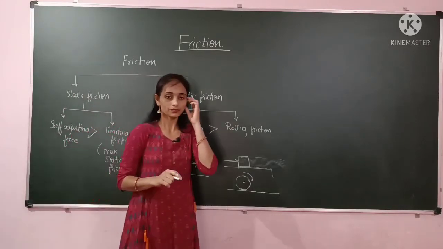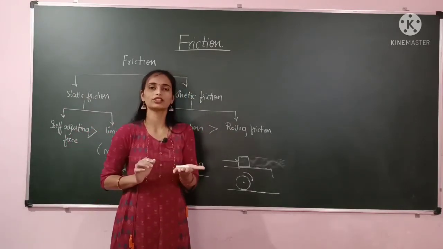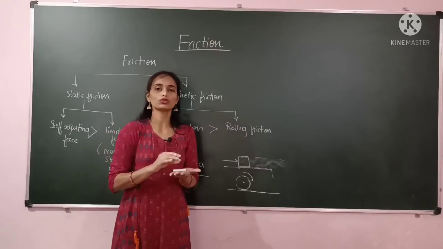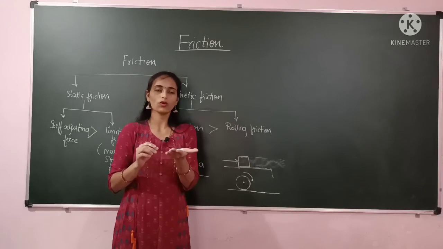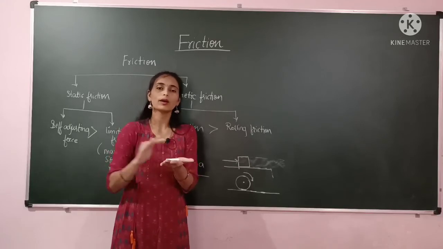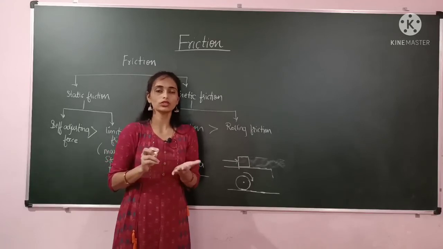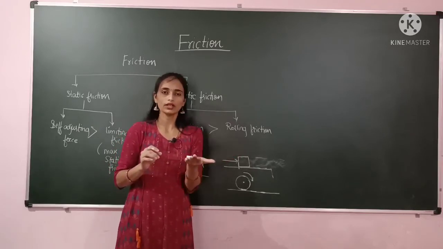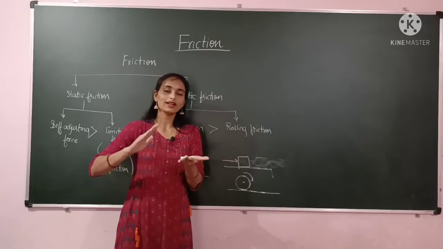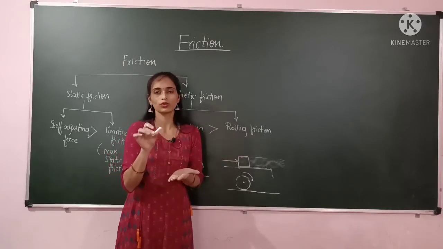Why? When the object is at rest, we need more force to make it move. When we want the object to move, we have to apply more force. Understood? Next, if the same object is already in motion, we need less force to continue its motion.